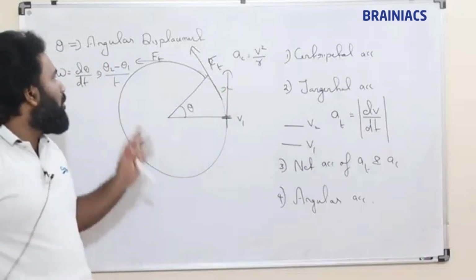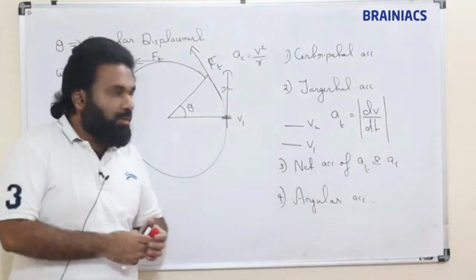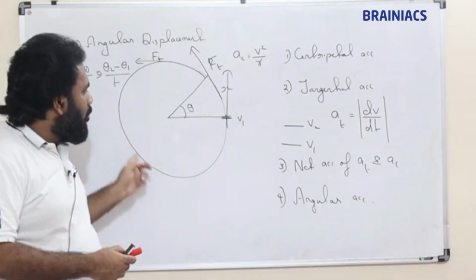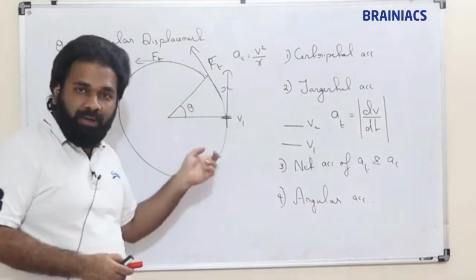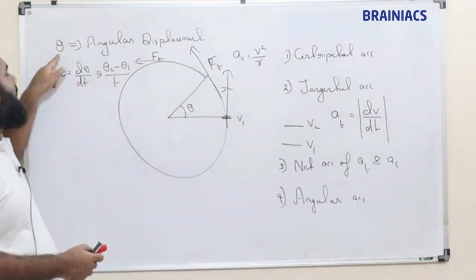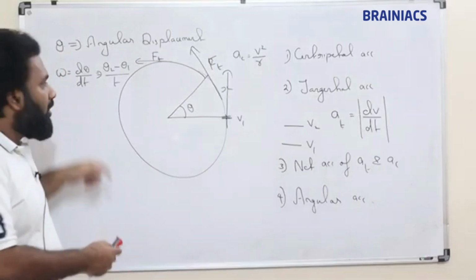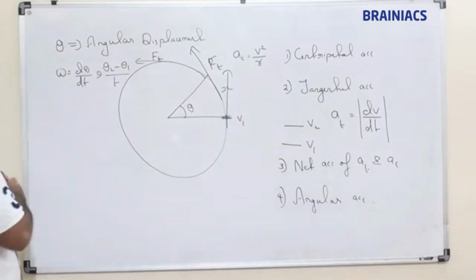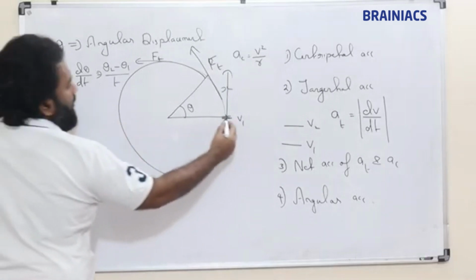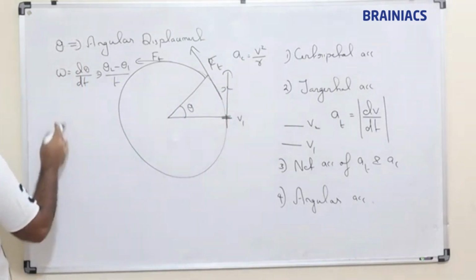So in this case what will happen? Angular velocity also will change, because the movement of the particle is changing its speed. So the change of angular displacement will not be constant, and the change of angular velocity will not be constant. If at one point it is omega 1, at another point it is going to be omega 2.